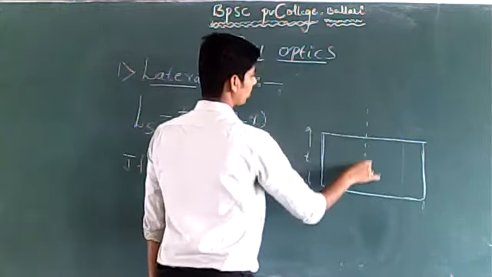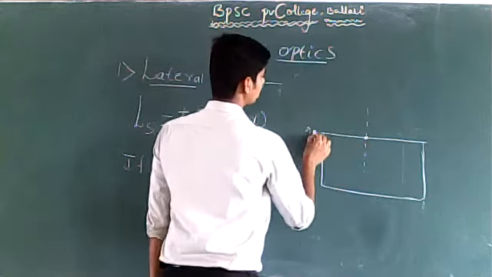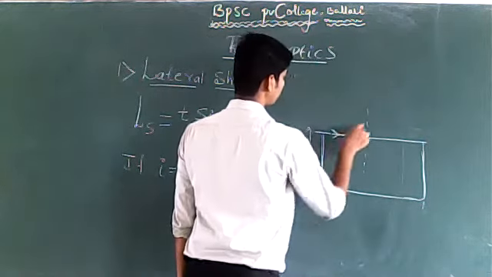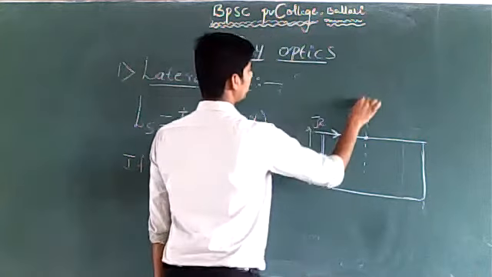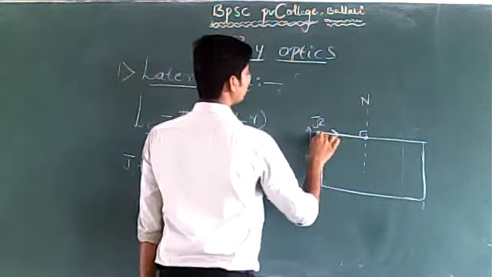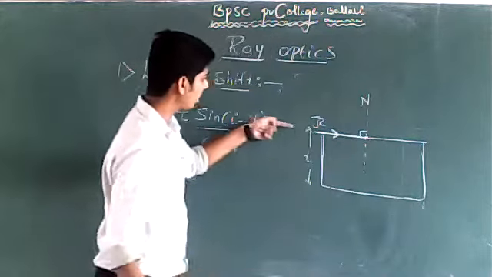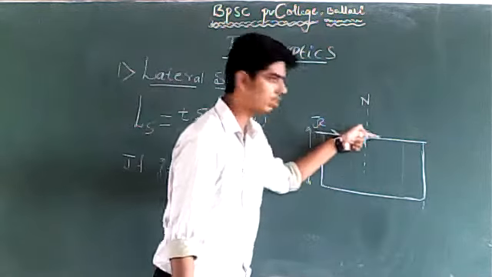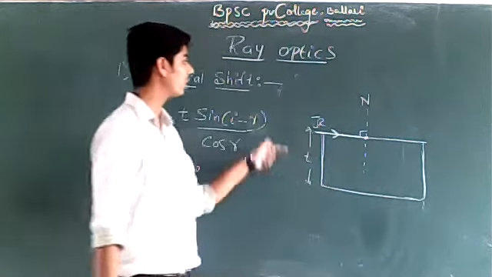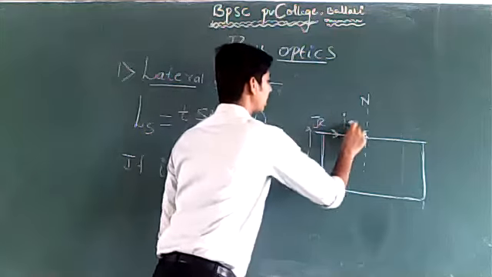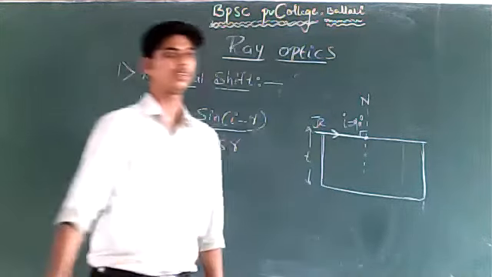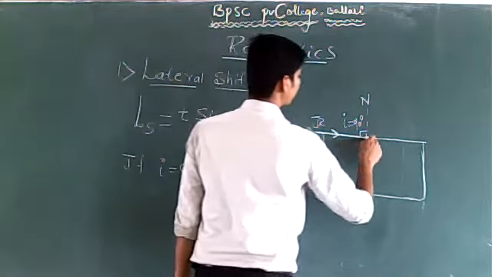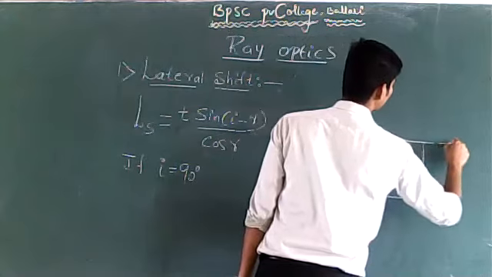This is the normal drawn to the surface. Suppose a ray of light is incident in this manner. Suppose this is the incident ray, this is the normal. Look at the angle between the incident ray and the normal. We call this kind of incidence grazing incidence. Whenever a ray of light passes along the surface of a medium, we call it grazing incidence. In fact, this angle of incidence is 90 degrees. Right? Under this condition, you expect the ray of light to travel straight and go around the corner.